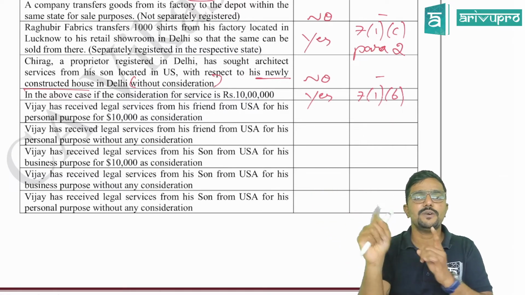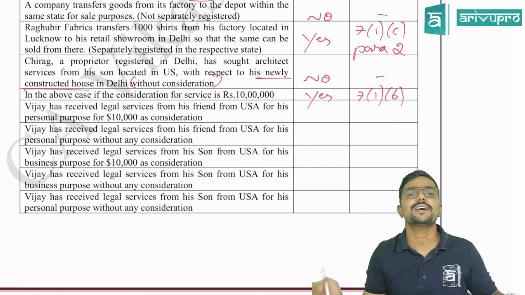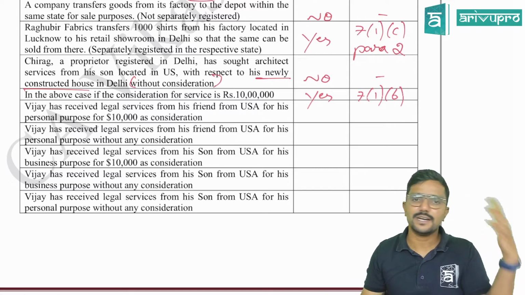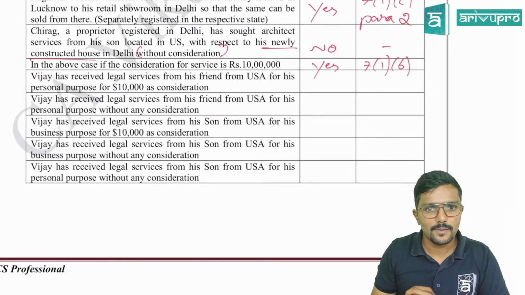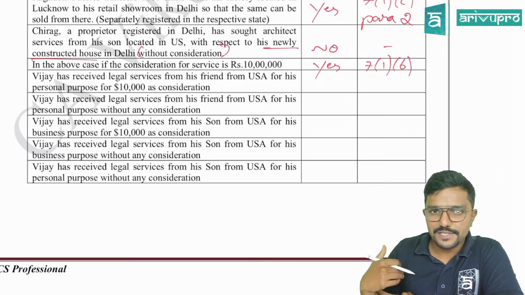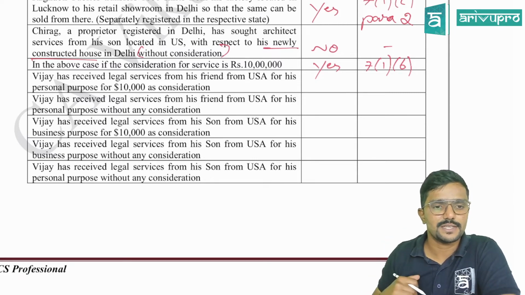Agree? Only 2 conditions. Import of service should be there. From whom also doesn't matter. There should be a consideration. Clear? Whether you are taking the service from a related person or an unrelated person doesn't matter for 7.1b. Next. Vijay, so all these cases are interconnected, guys. So please pay attention. Small differences are there. That's all.